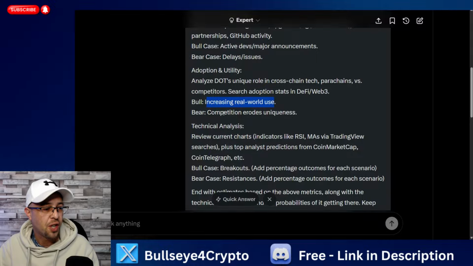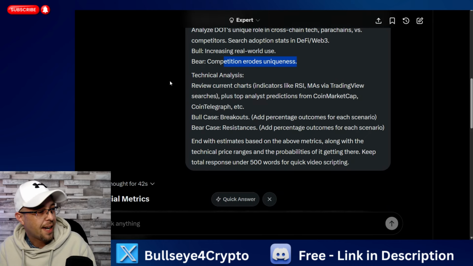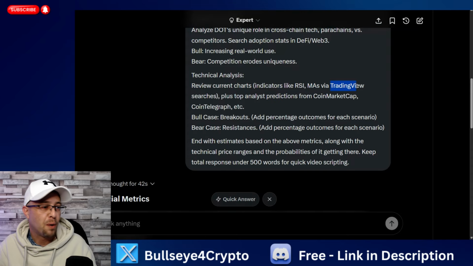That's better technology, erodes uniqueness. Then the thing that I'm interested in is the technical price action. Review charts, indicators like RSI, that's what we do, moving averages. Via TradingView, that's what I said, guys, and that's why we can follow along with each other, because we're going to look at the charts very shortly.